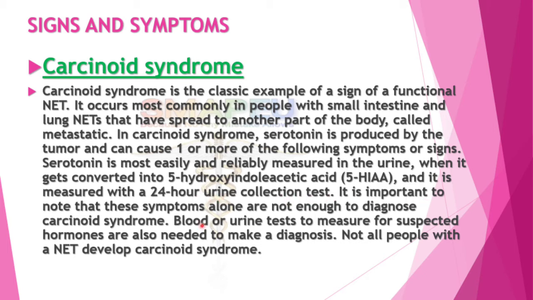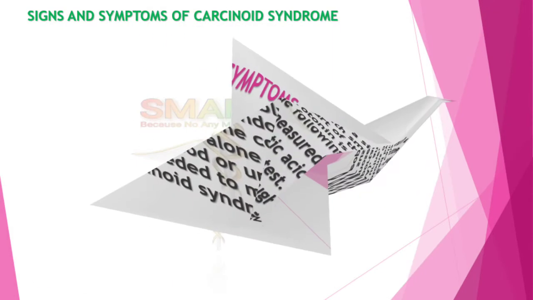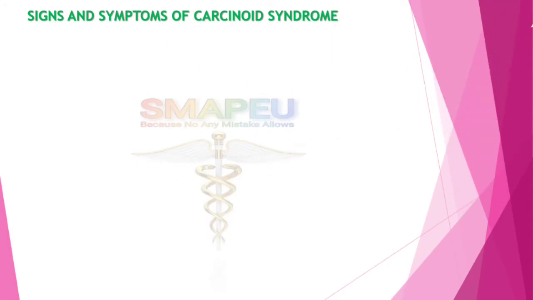It is important to note that these symptoms alone are not enough to diagnose carcinoid syndrome. Blood or urine tests to measure suspected hormones are also needed to make a diagnosis. Not all people with neuroendocrine tumors develop carcinoid syndrome. Now let's discuss the signs and symptoms of carcinoid syndrome.